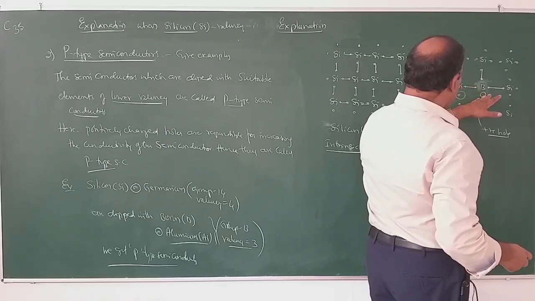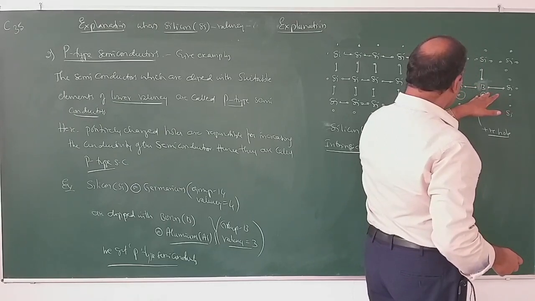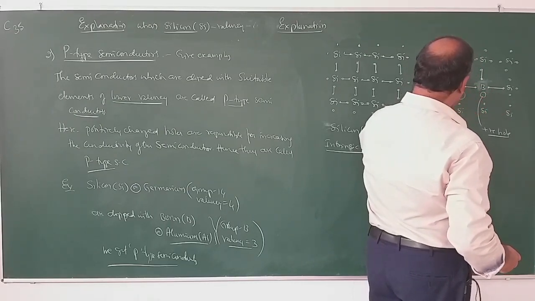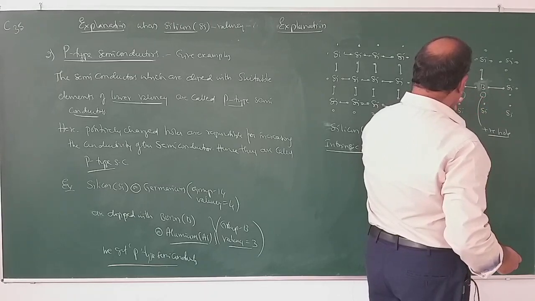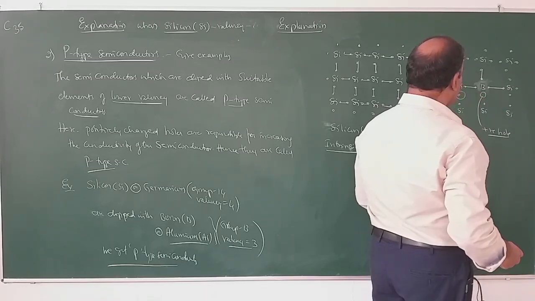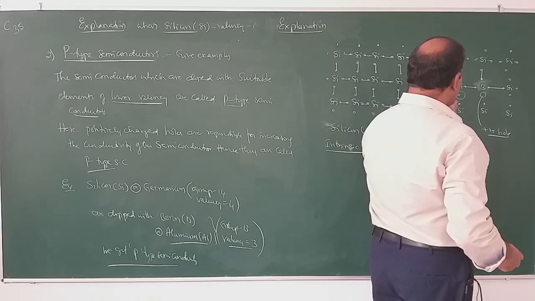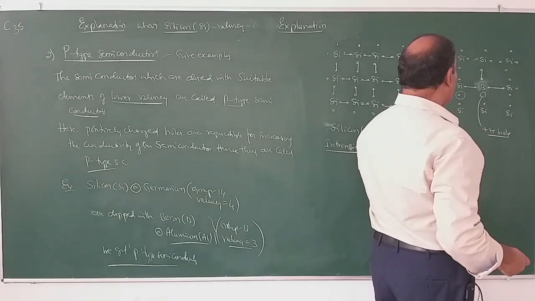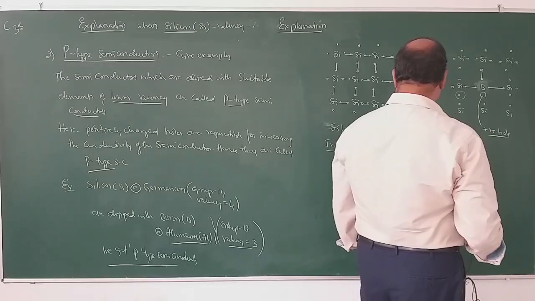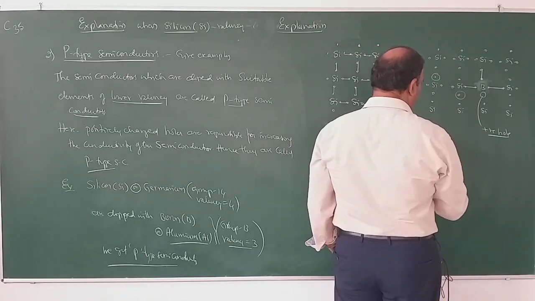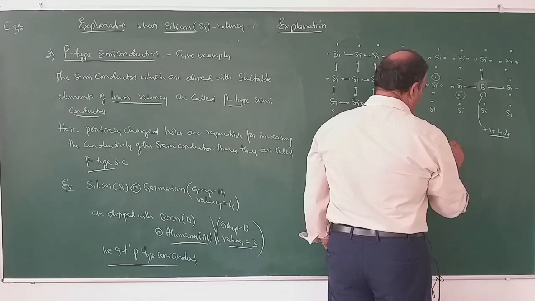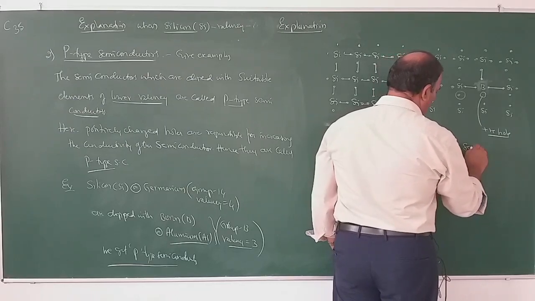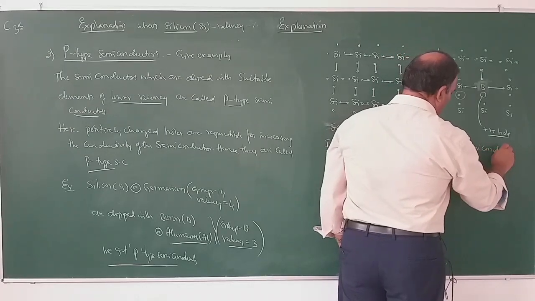Since the positive hole moves from one atom to another atom, the electrons will move in the opposite direction. As a result, there is flow of electrons and flow of positive hole. The conductivity increases. So this is called a p-type semiconductor.